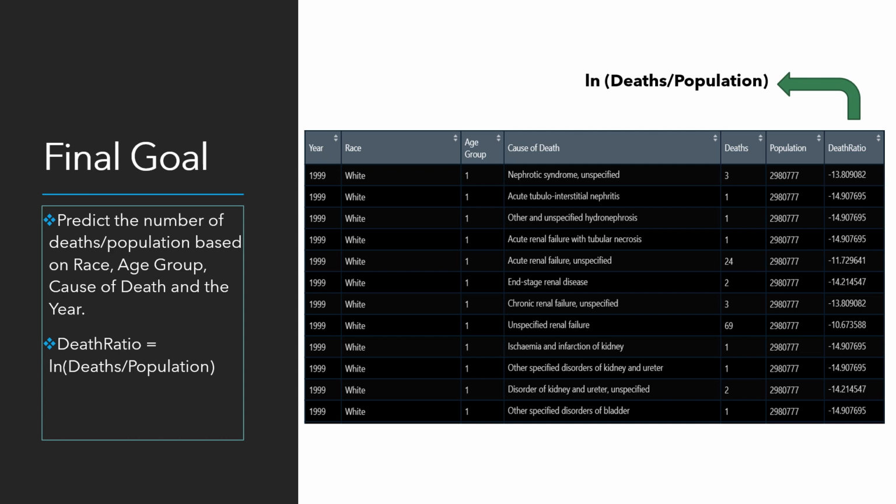I got a new column called death ratio by taking the natural log of the ratio of deaths by population. I've used the natural log because the number of deaths is very small compared to the population, which would make the ratio close to 0. The model would not predict well with a value close to 0. After transforming, we can see that the death ratio is a number far from 0, though in the negative. I would have to reverse transform the predicted value using the exponential function after my prediction.